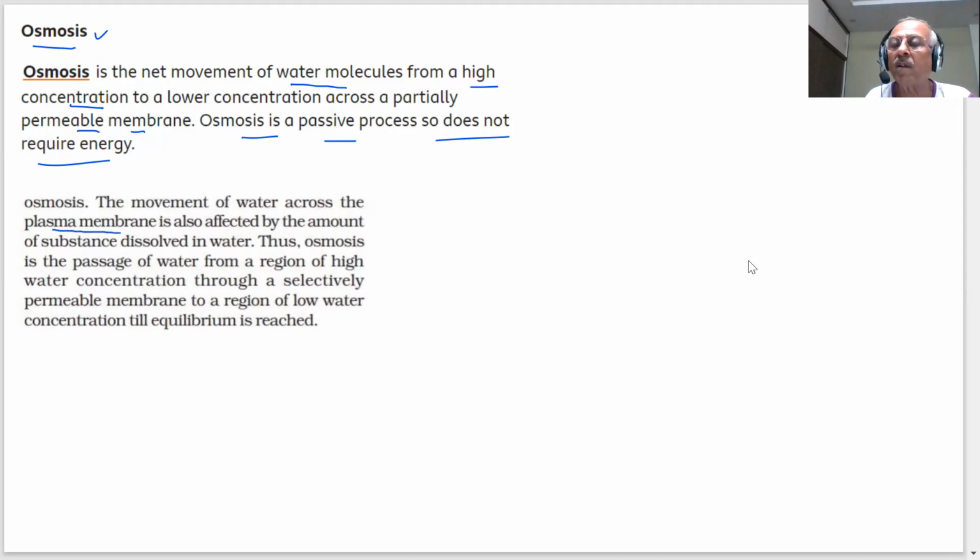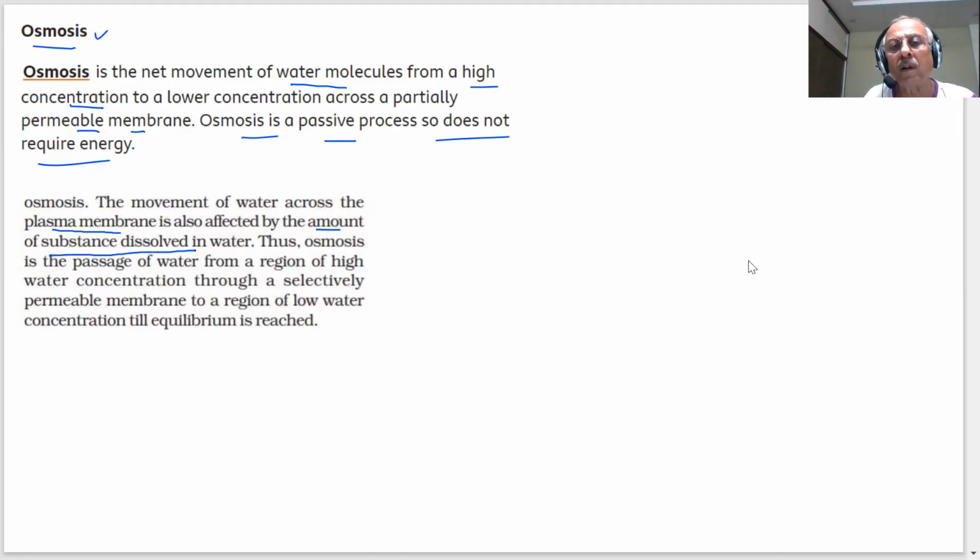We are saying there is a plasma membrane around the cell. The movement of water will take place. There is already water inside the cell. If water inside the cell is less and outside water is more, then it will enter into that. If water outside is less and inside the cell you have more water, water will flow out. So both the processes take place. The movement of water across the plasma membrane is also affected by the amount of substance dissolved in water. This is an important point.